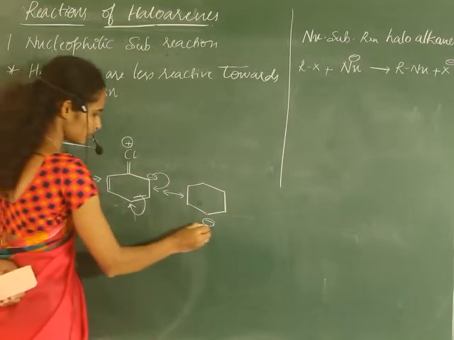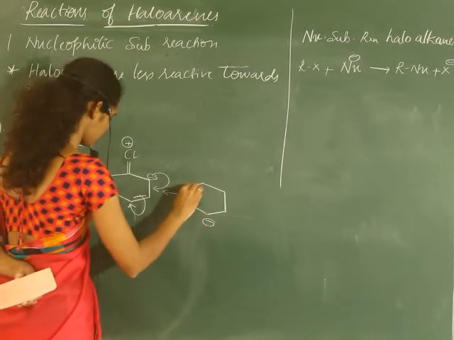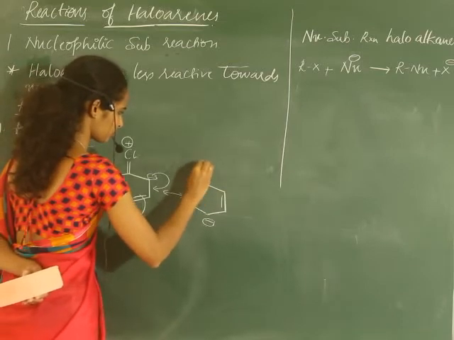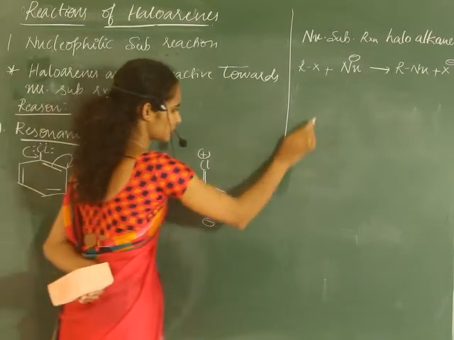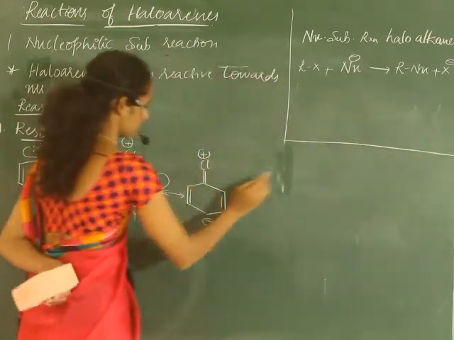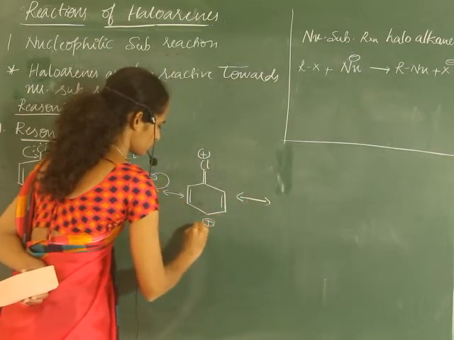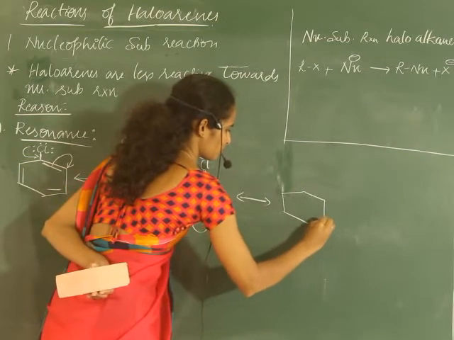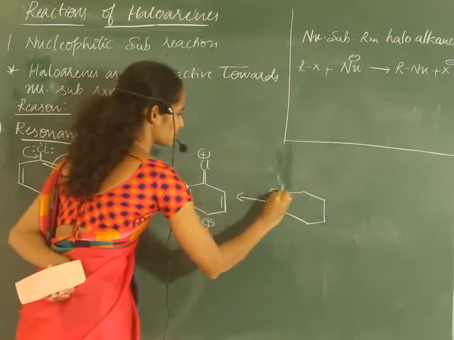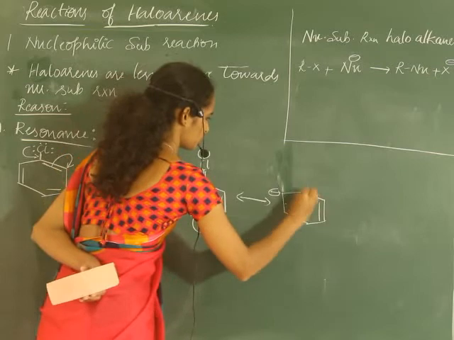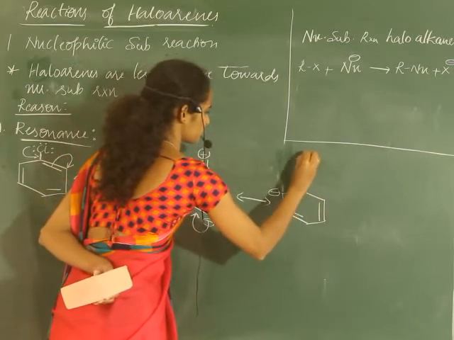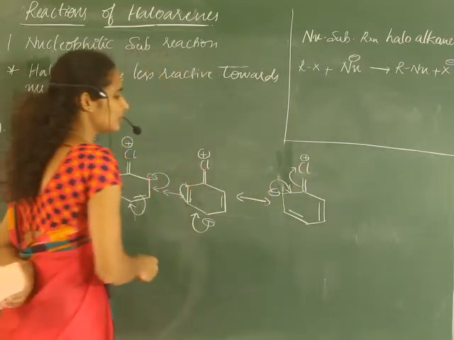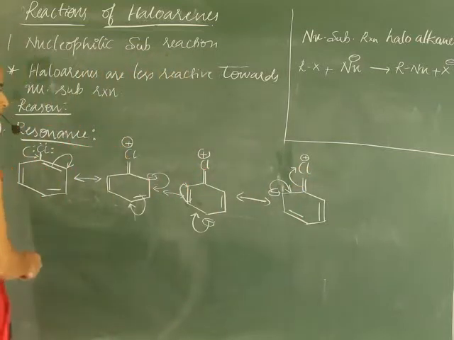In the next structure, the para position gets a negative charge, and in the next, ortho again gets a negative charge, giving the final resonance structure.